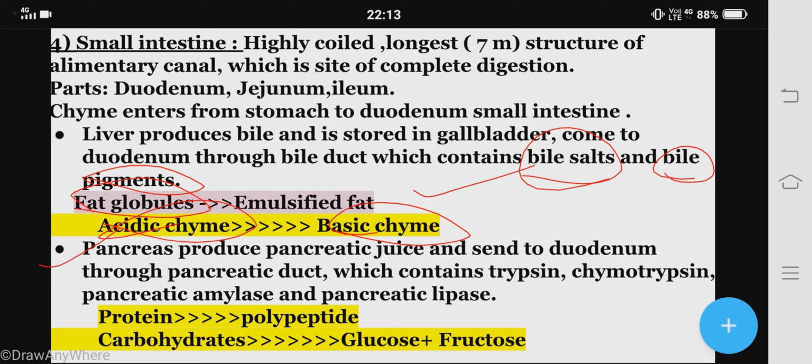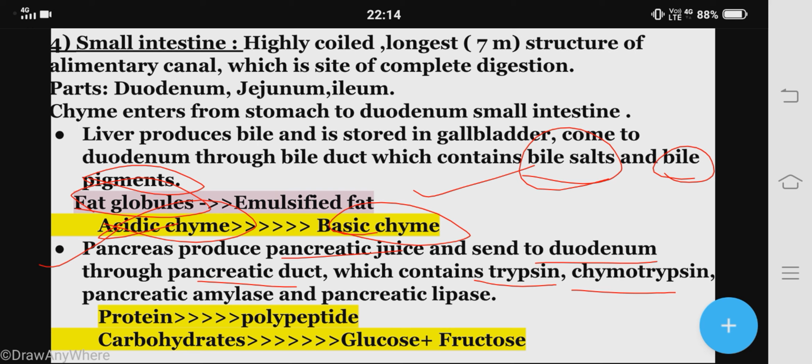Now the pancreas also sends its product, that is called pancreatic juice, and through the pancreatic duct pancreatic juice comes to the duodenum. The pancreatic juice contains protein digestive enzymes that are called trypsin and chymotrypsin. So these two are proteases. The enzymes which are responsible for digestion of protein are known as proteases.